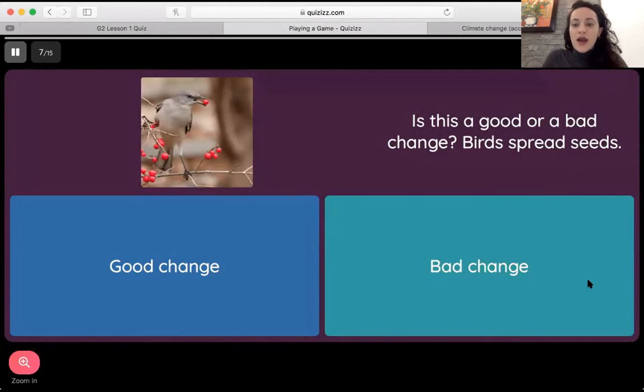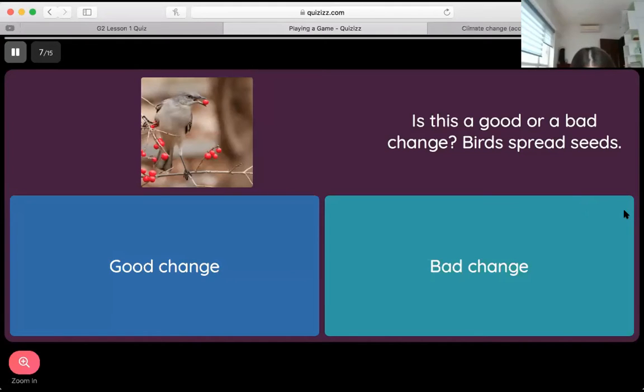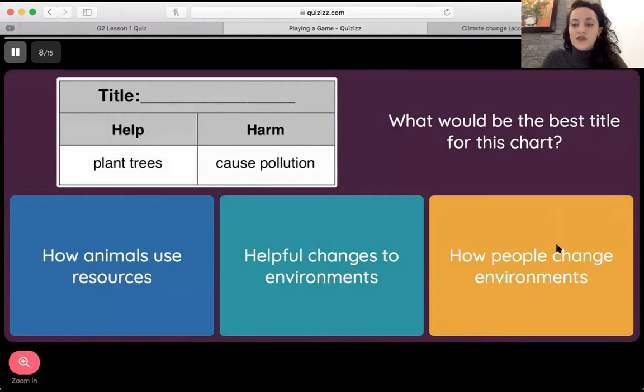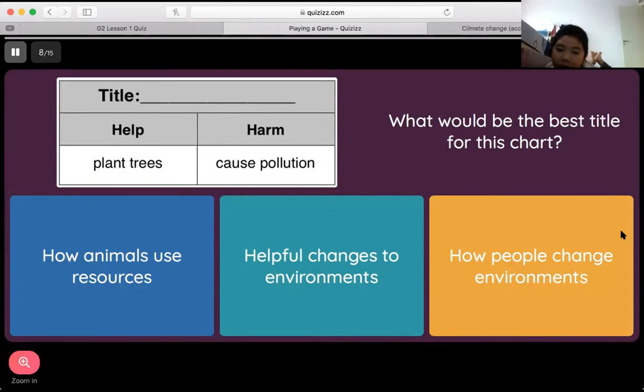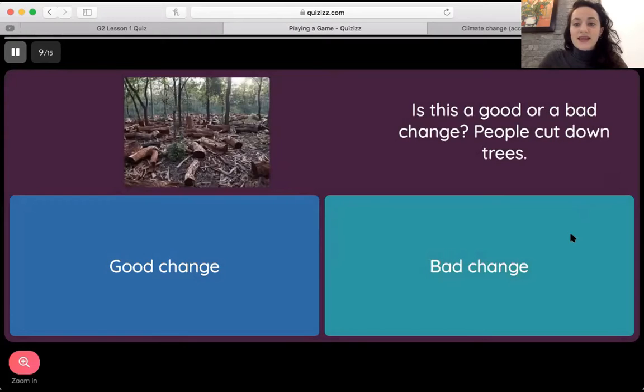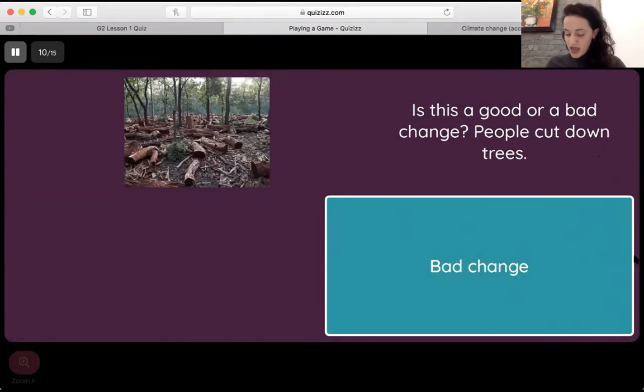Is this a good or a bad change? Birds spread seeds. Kitty. Good change. Good change. Very nice. What would be the best title for this chart? Simon. How people change environment. Excellent. How people change environments. Nice work, Simon. 9. Is this a good or a bad change? People cut down trees. Katie? Bad change. Very good. Bad change.